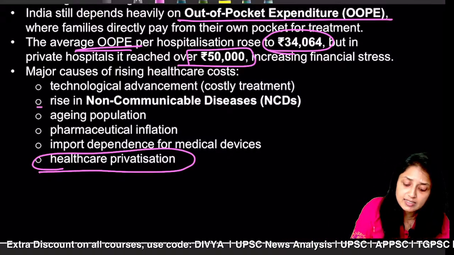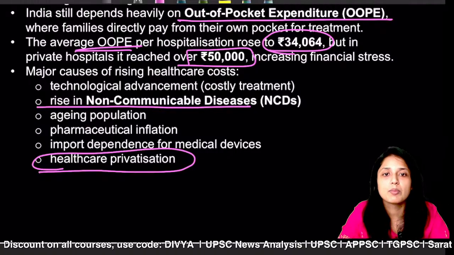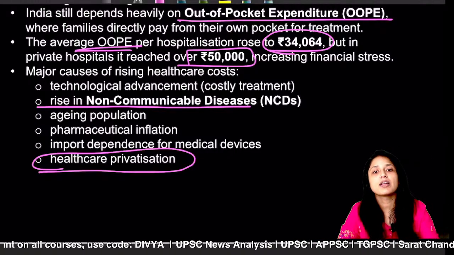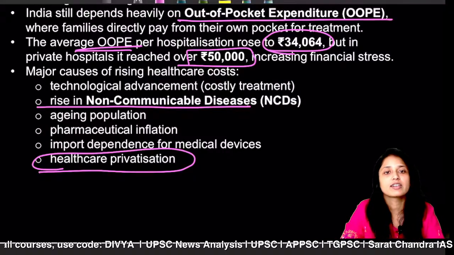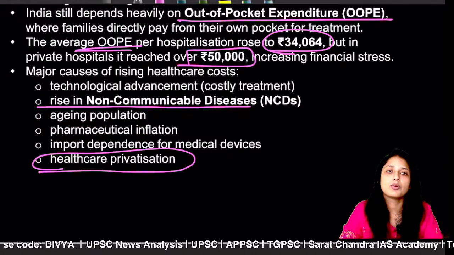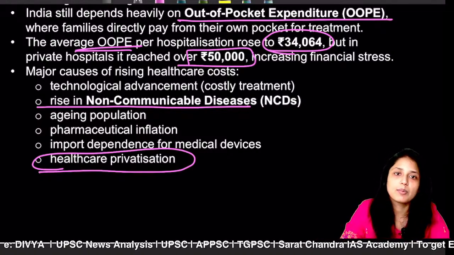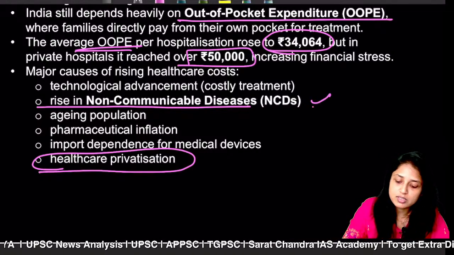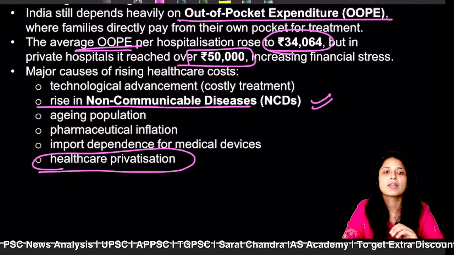The second important reason is the rise of non-communicable diseases. Earlier, the major burden was related to communicable diseases, for example, TB or malaria. But now more and more diseases are non-communicable, for example, cancer or diabetes. So that's why their cost of healthcare is also very high.